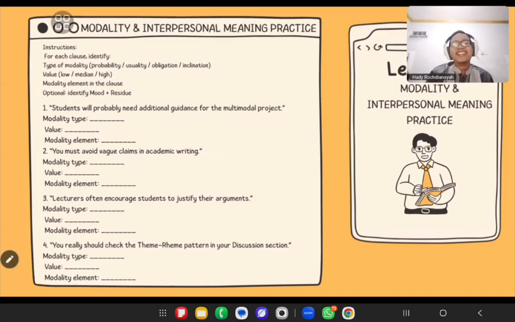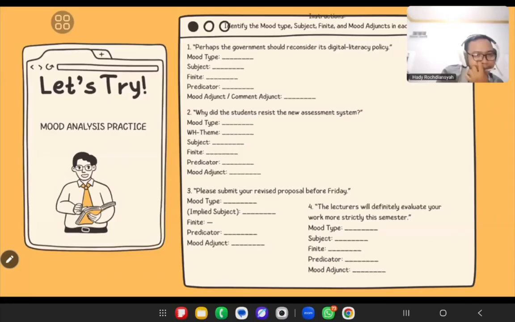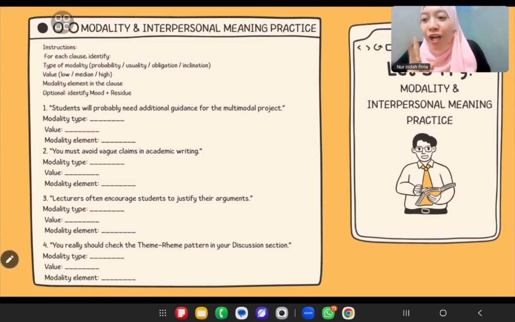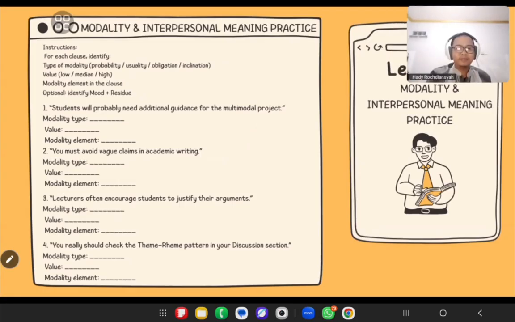The modality type is probability. I think number one has two modals. Probability, usuality? The modality type is probability. Okay, and what is the value? Low, medium, or high? Medium, I think.